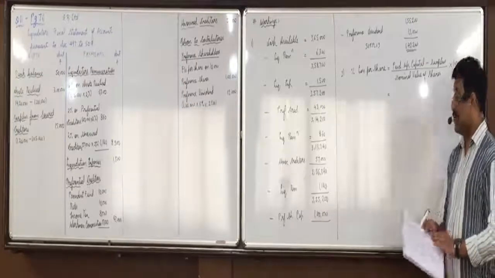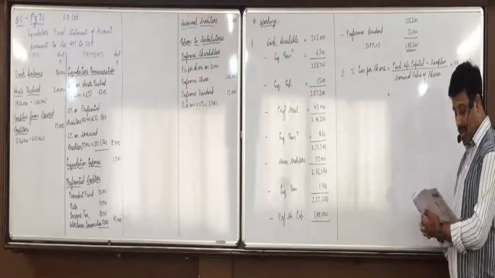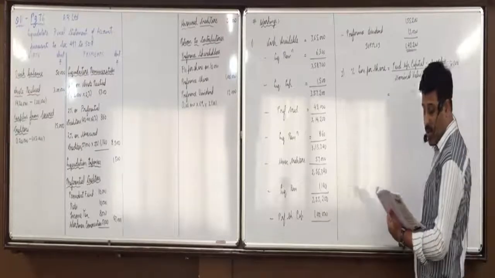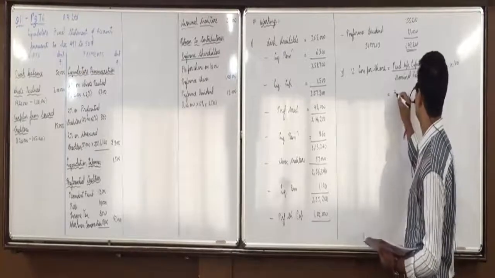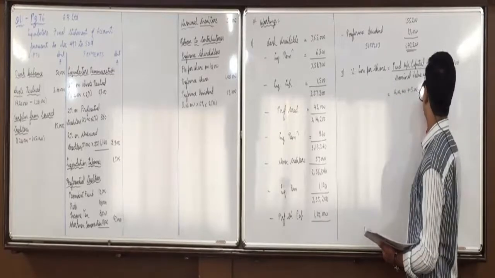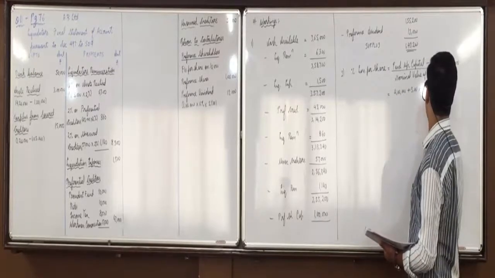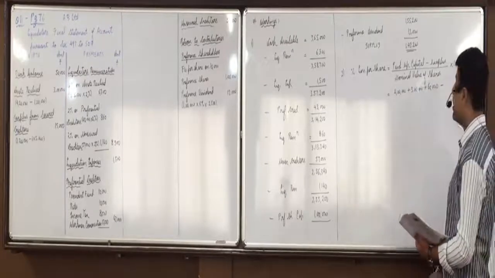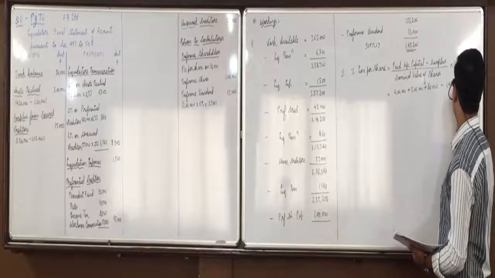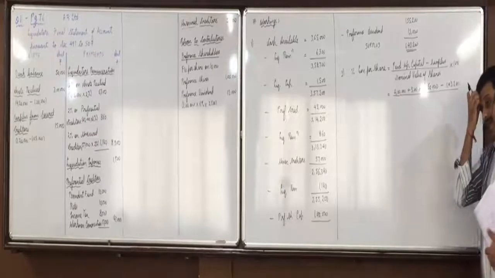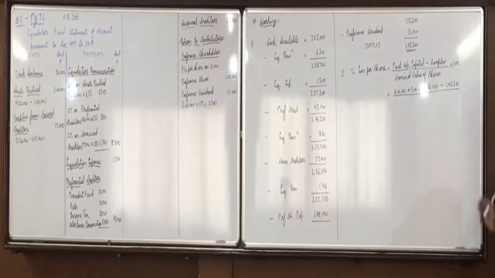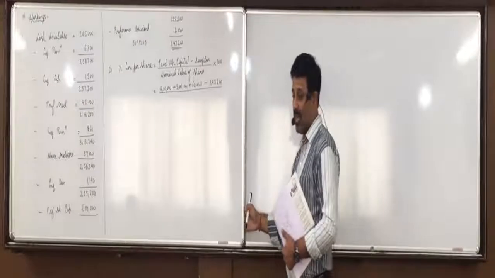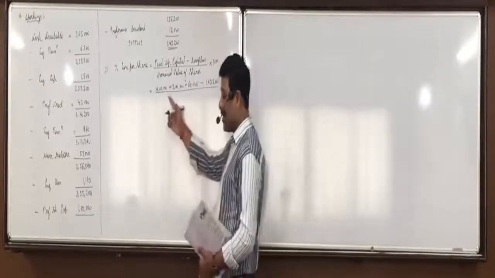Paid up capital: see on the liability side, directly what you get is the paid up capital. 4 lakhs plus 3 lakhs plus 60,000. Minus there is a surplus of 1,43,200. Raise your hand who did not understand any figure up till here. All are clear with this?